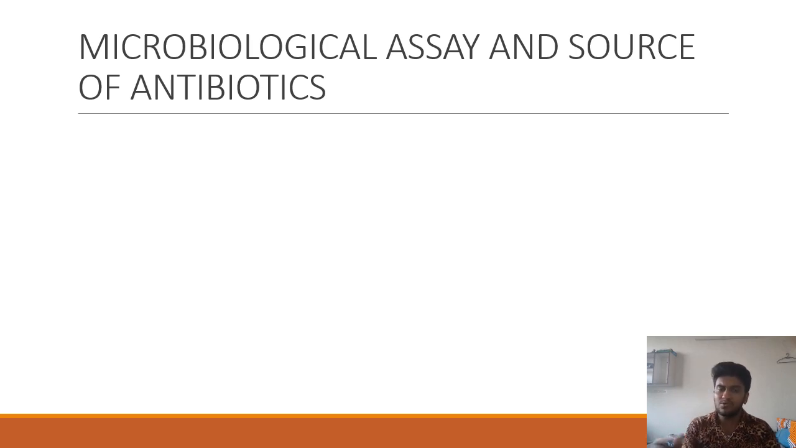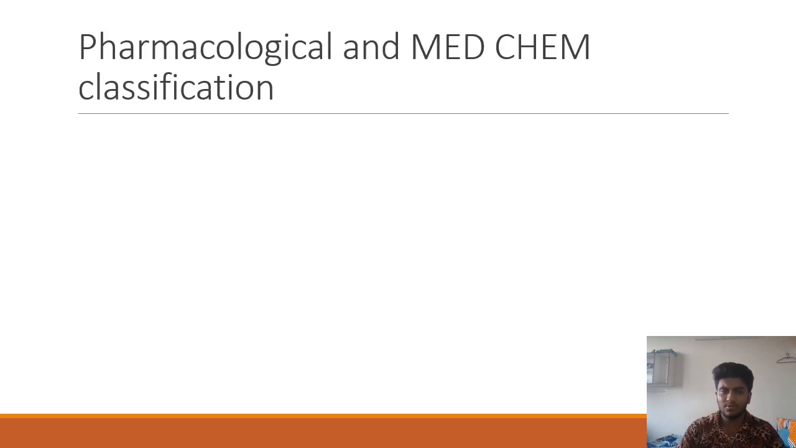Sources of antibiotics. There are various sources like Penicillium notatum, chrysogenum. Then you have Streptomyces venezuelae, Streptomyces griseus, Streptomyces orchidaceus. These kinds of sources you must know.